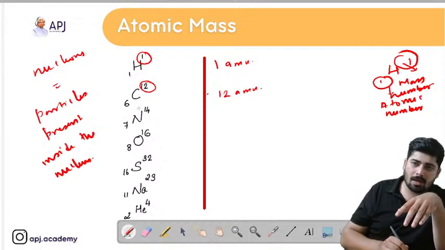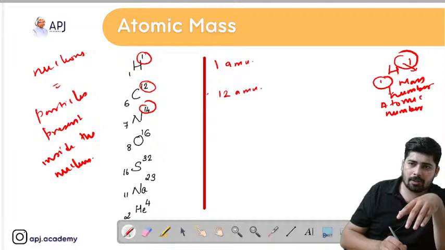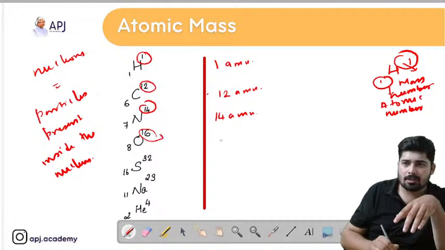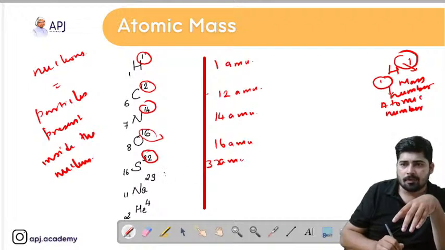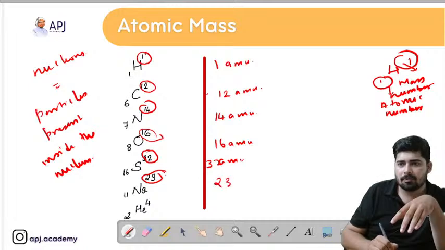What about the mass of nitrogen? Nitrogen is 14 AMU. Oxygen is 16 AMU. Sulfur is 32 AMU. And sodium is 23 AMU.